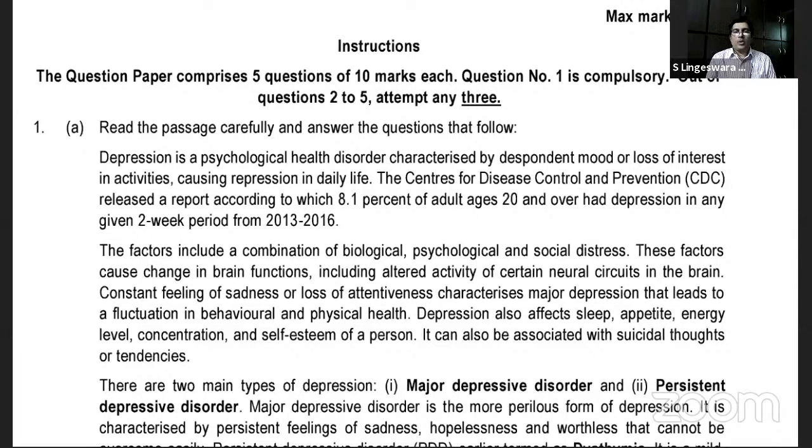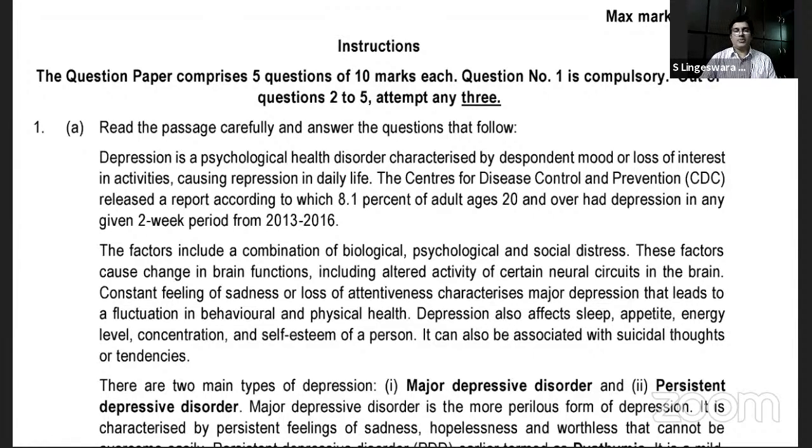The Centers for Disease Control and Prevention, CDC, released a report according to which 8.1% of adults ages 20 and over had depression in any given 2-week period from 2013 to 2016 census. The factors include a combination of biological, psychological, and social distress. These factors cause a change in brain functions, including altered activity of certain neural circuits in the brain. You know, our brain is made up of millions of nerves called neurons.